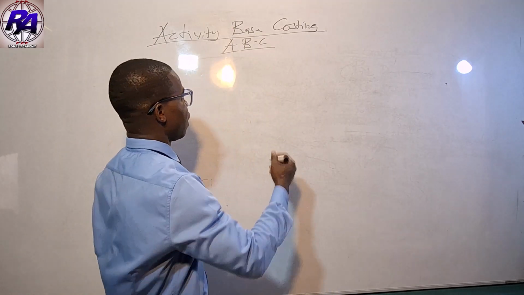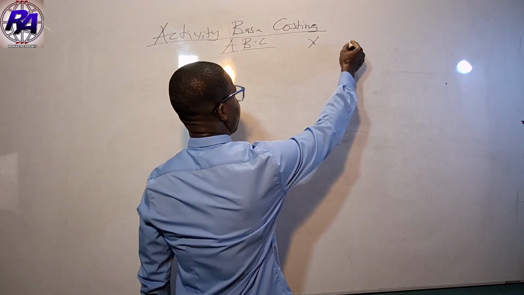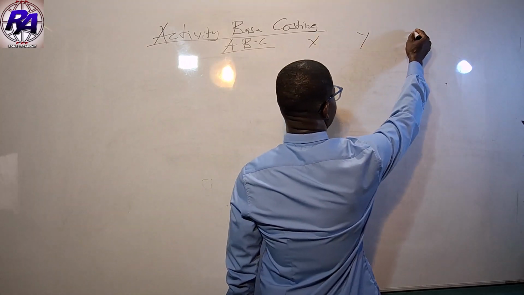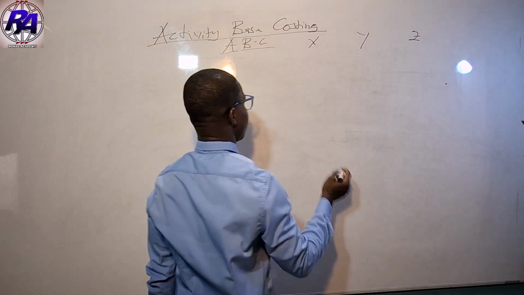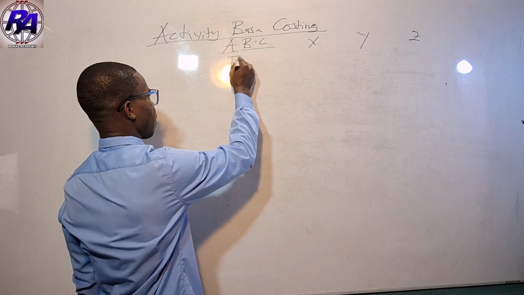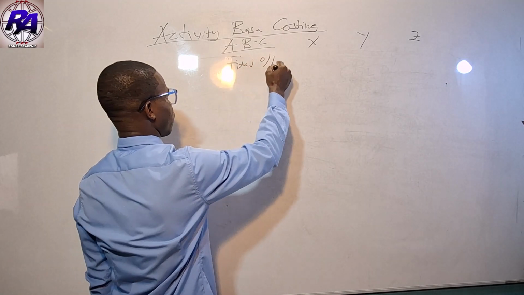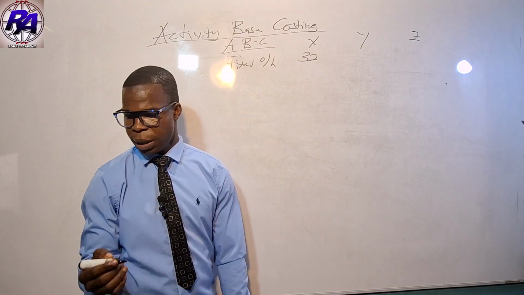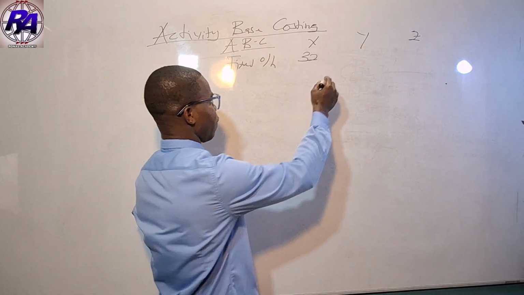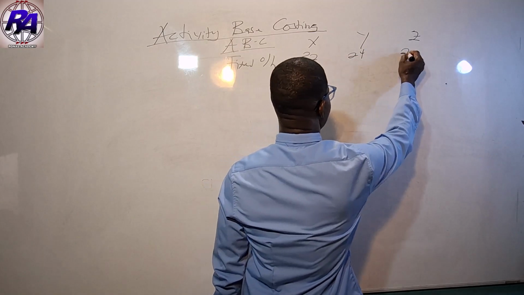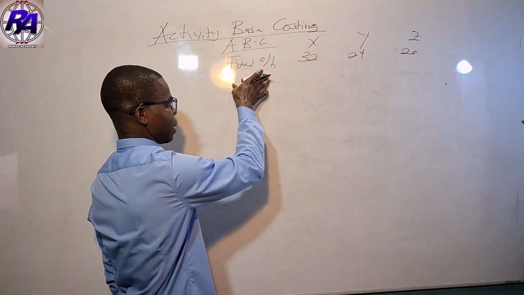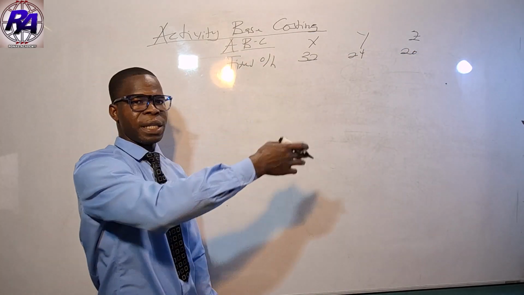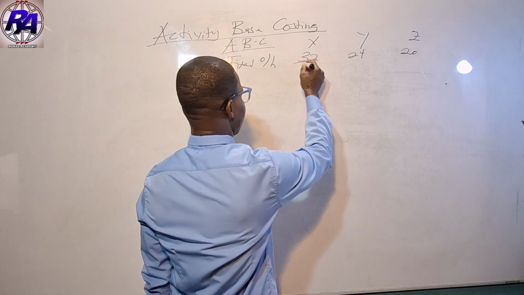So for instance, we are looking at product X, product Y, product Z. From the question, the fixed overhead cost for X is, I think, 32. Then we have 24, and then we have 20. They are saying that it was absorbed at the rate of 8, so we divide each by 8.